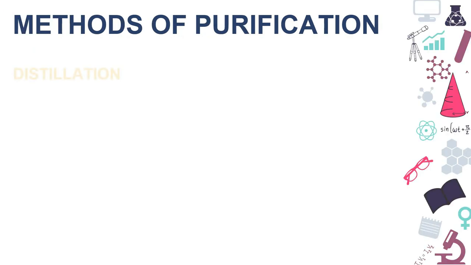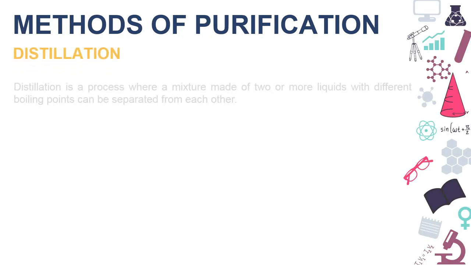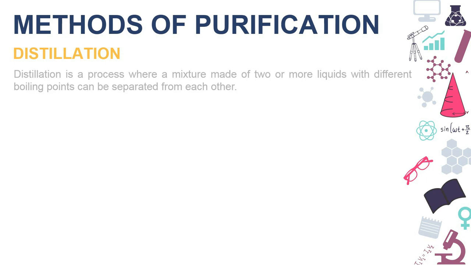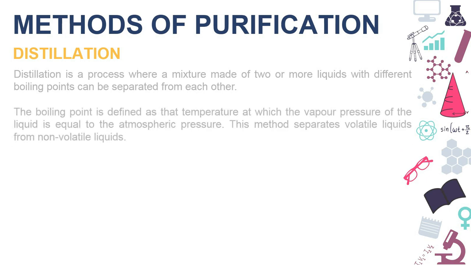The next method of purification is distillation. Distillation is a process where a mixture made of two or more liquids with different boiling points can be separated from each other. And the boiling point is defined as the temperature at which vapor pressure of the liquid is equal to the atmospheric pressure. This method separates volatile liquid from non-volatile liquids.